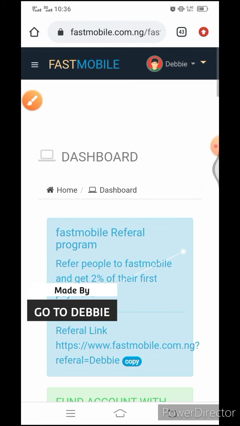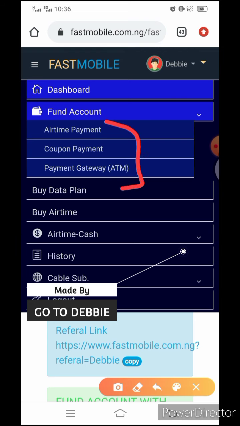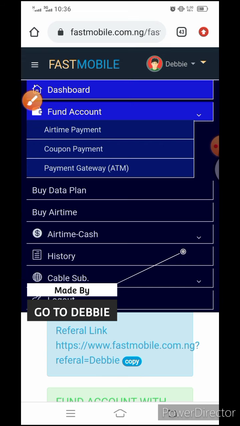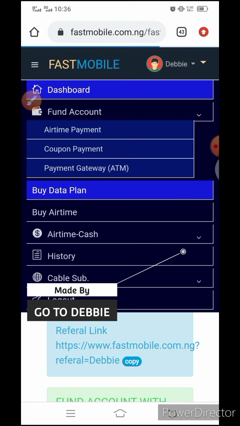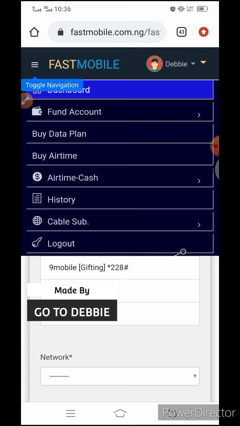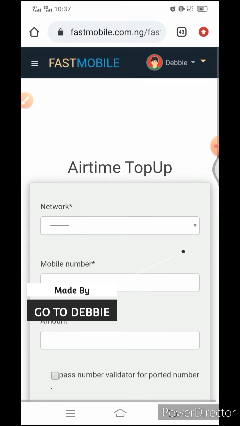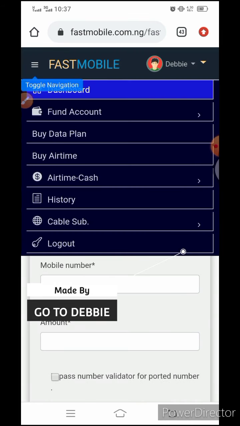Then the second one is fund account. This will give you several options to fund your account. If you watched the first video, you would see that we have discussed this: the airtime payments, the coupon, and the payment gateway, which involves using your ATM card. So that has been discussed. Then if you click on buy data plan, it will lead you back to the buy data plan section we discussed in the first video. Same thing if you click on buy airtime, it will lead you to the same place.